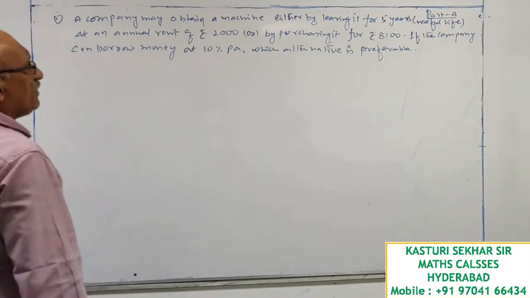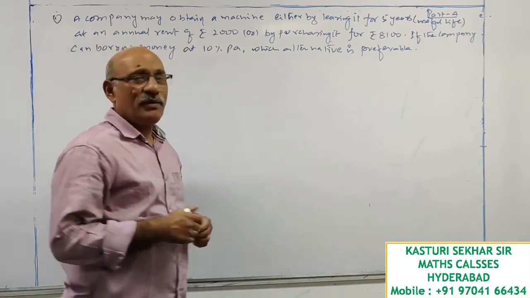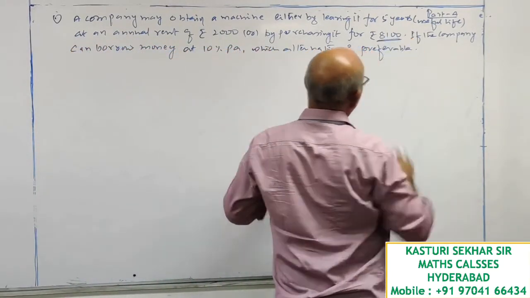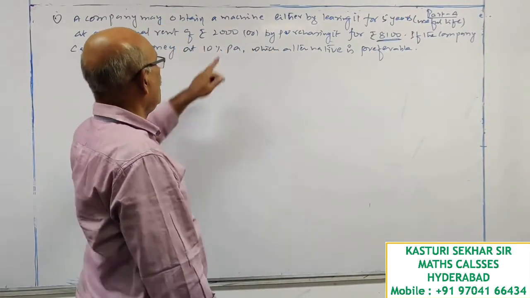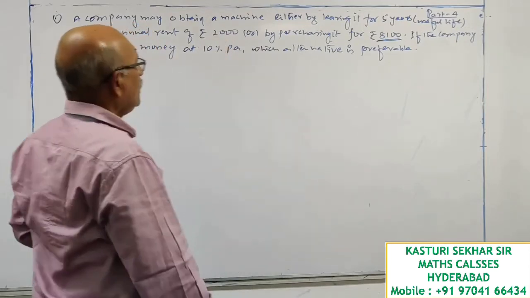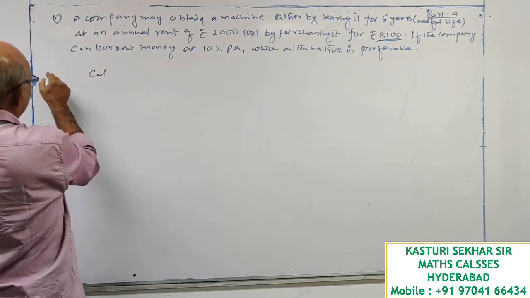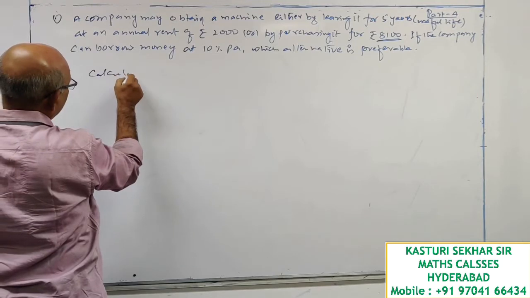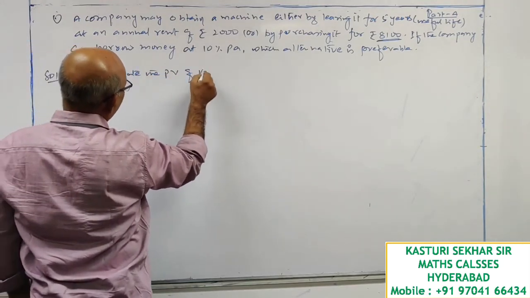Which alternative is preferable? Look at the question, sir. If I purchase the machine, how much amount is flowing out from my pocket? 8,100. If I take it for rent, 2,000 rupees per year I have to pay for 5 years. So, I have to calculate present value of rents.